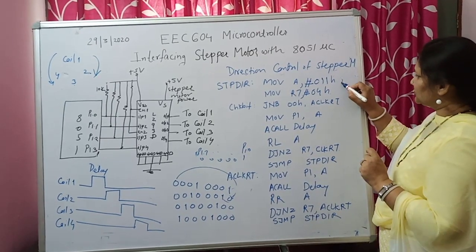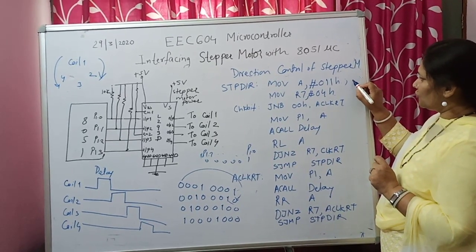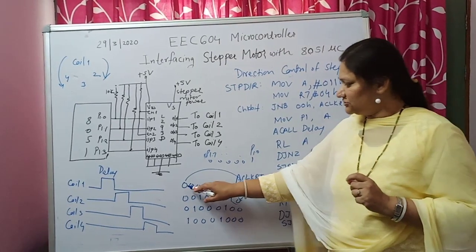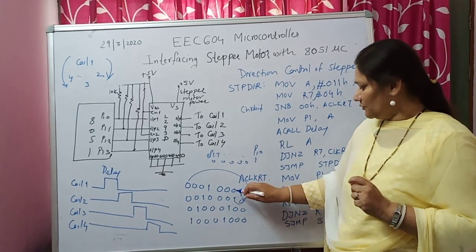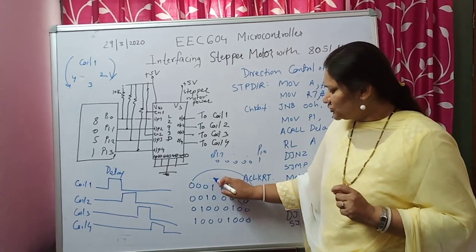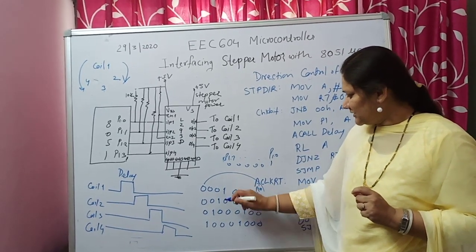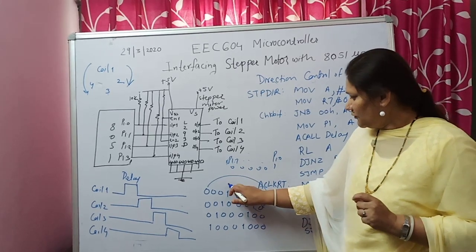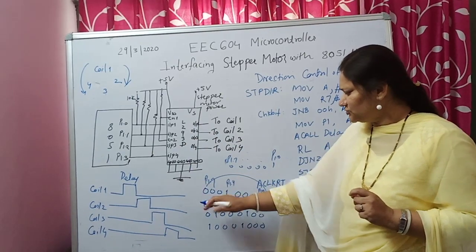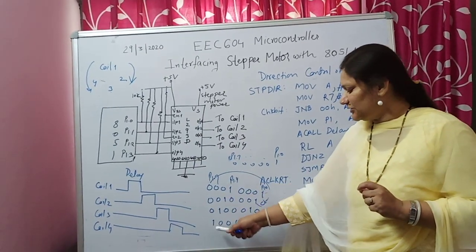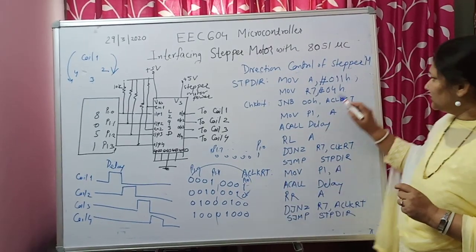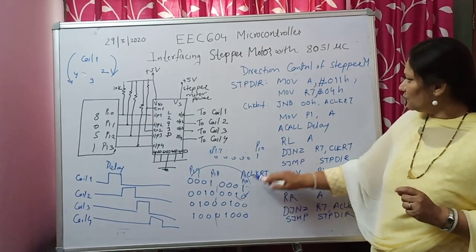So this is the count to energize the coil. Here the 11 is this pattern: 0, 0, 0, 1, 0, 0, 0, 1. Port 1.0 is getting 1, and as for the rest, we have not used port 1.4 to port 1.7, so whatever may be the supply at that end, we are not bothered about it. We are bothered about this sequencing. So with this pattern, coil 1 initially is getting 1.